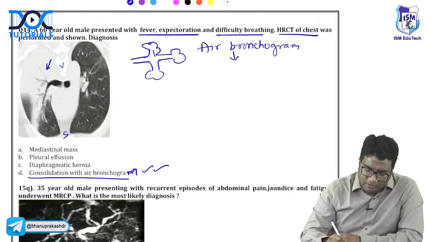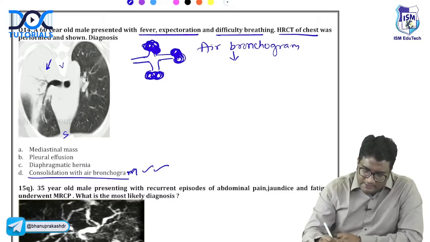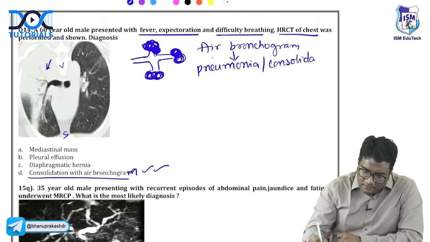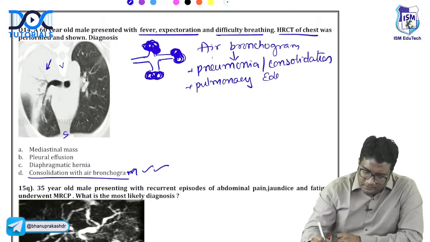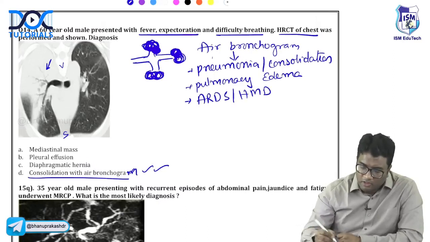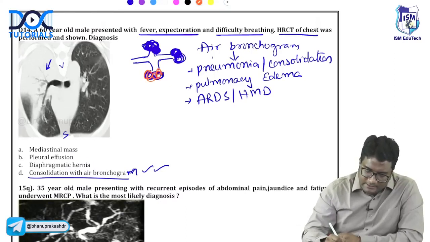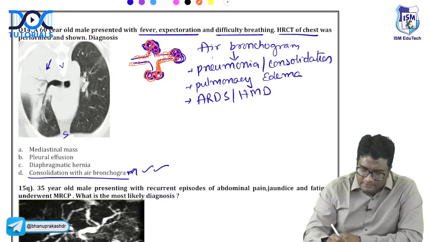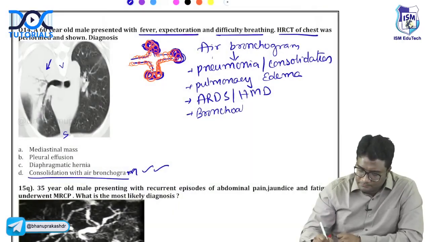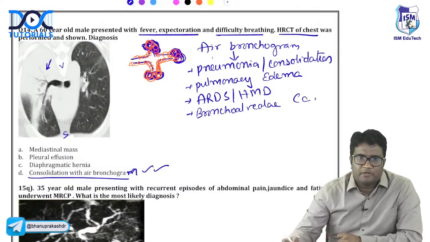Air bronchograms are seen anytime we have alveolar opacities. This can be pus, as in pneumonia or consolidation, right? When we have fluid, as in pulmonary edema. When we have collapse of alveoli, like ARDS or Hyaline membrane disease. Or when we have a cancer that has aerogenous spread, right, in the alveoli and the airways. That is bronchoalveolar carcinoma. All of these are important causes for air bronchogram.